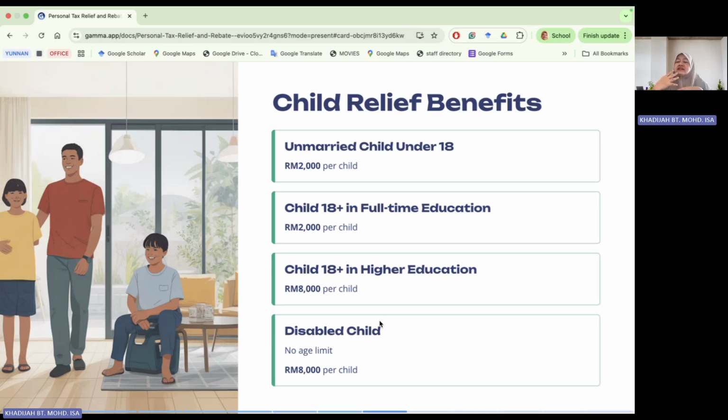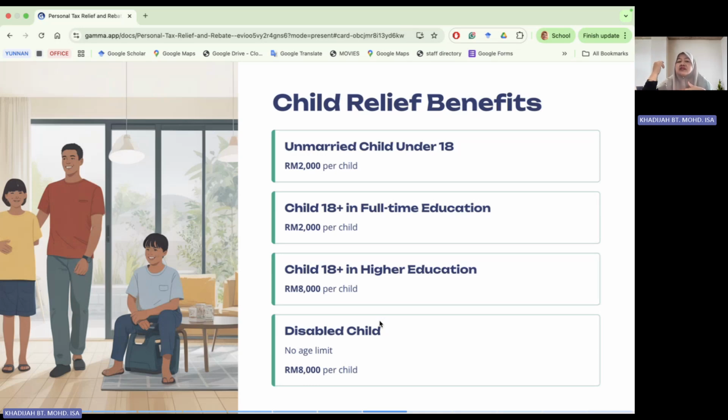So the decision on how much to claim, or how many children to claim under your name, you need to discuss with your spouse. But generally, we say that those who have a higher income should claim the children relief, because once you have a higher income and you claim all the child relief, then your chargeable income will be lower, and you have to pay lower tax. So generally that is the rule.